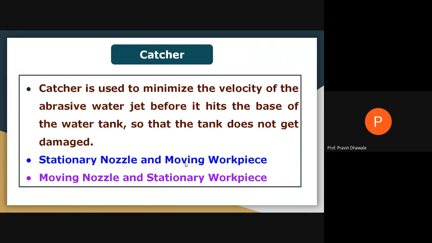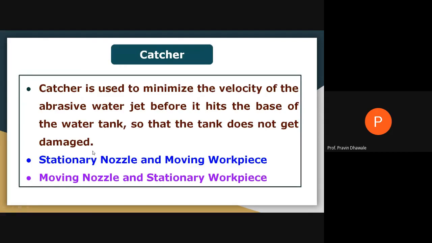In certain cases, we make the workpiece stationary and the nozzle moves. Are you getting what the catcher is? Catcher is used to minimize the velocity of the abrasive water jet before it strikes the base of the water tank, in order to avoid damage to the tank.